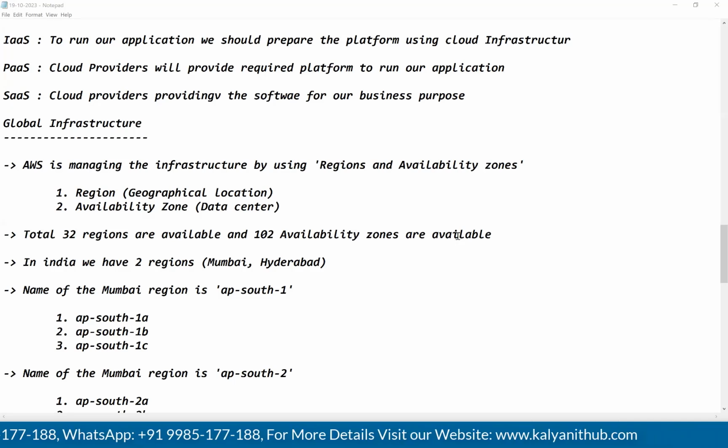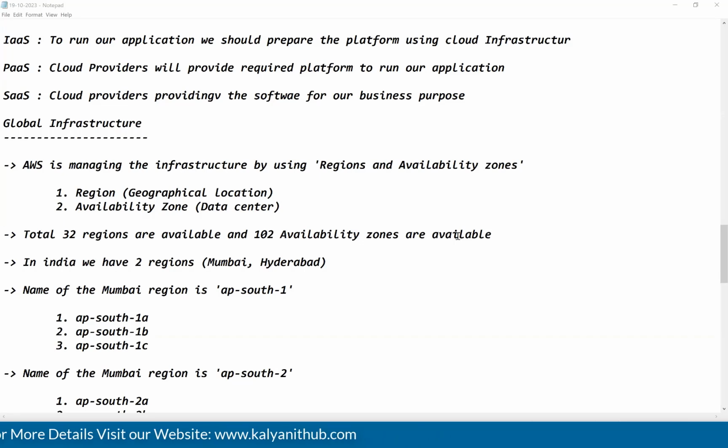Geeta, especially for Java developers, DevOps and AWS cloud are very, very important nowadays. Understood? Especially for the Java developers, DevOps and AWS cloud are very, very important.